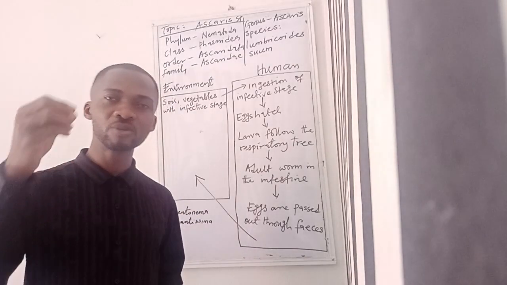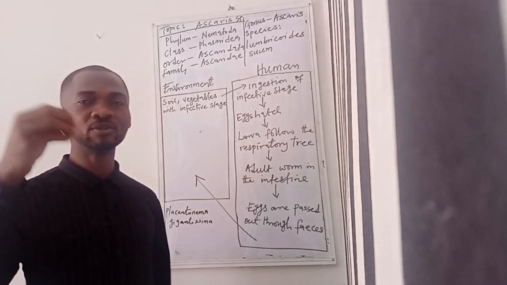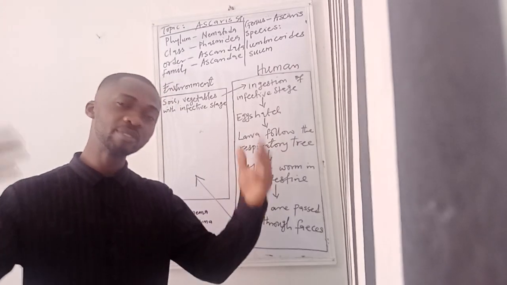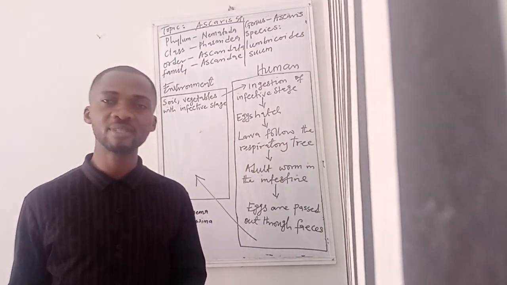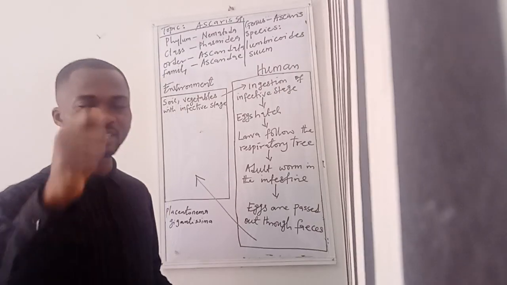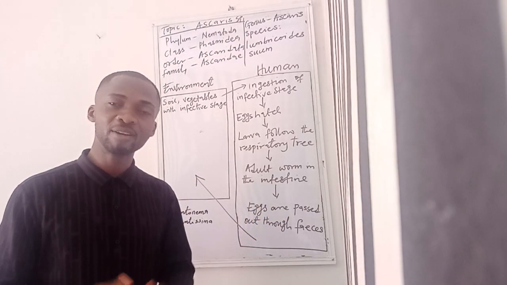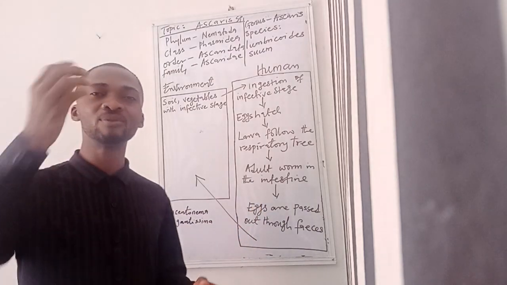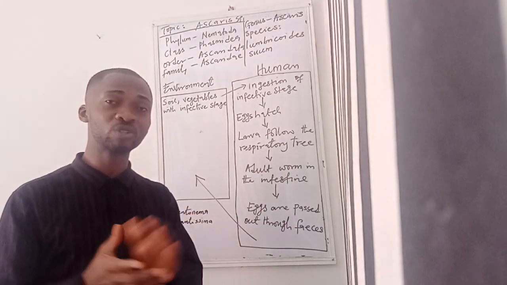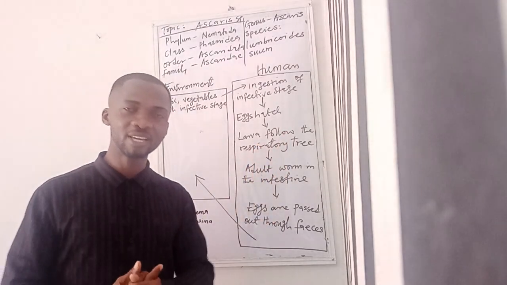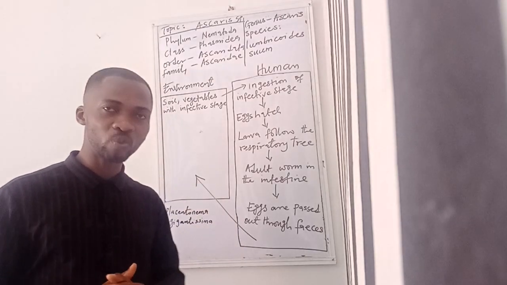Let's assume somebody who is suffering from ascariasis defecates, and the person is a post conductor. If the person uses the same hand to give you your change or your balance, as the case may be, then of course, if you use the same hand to take in any food without washing your hand properly, you can get infected that way.